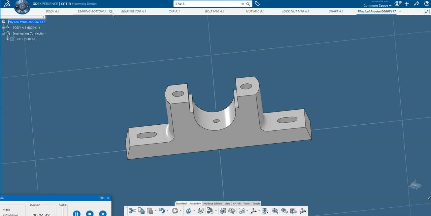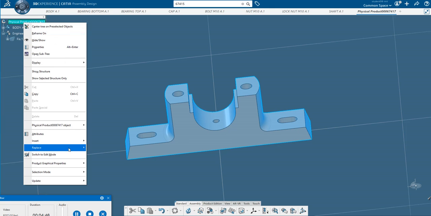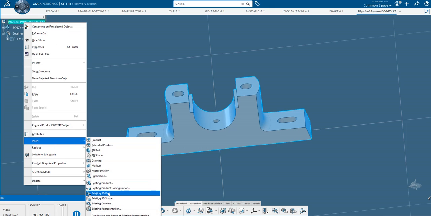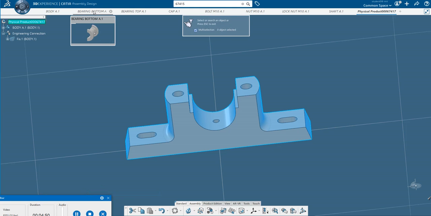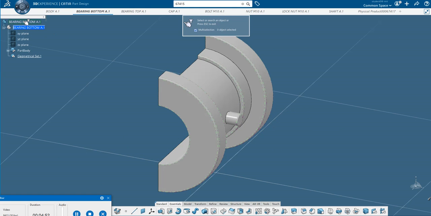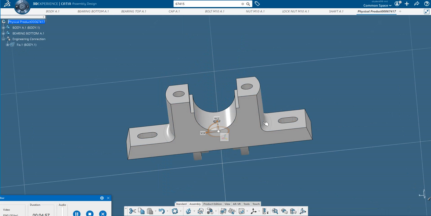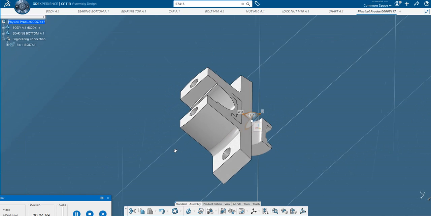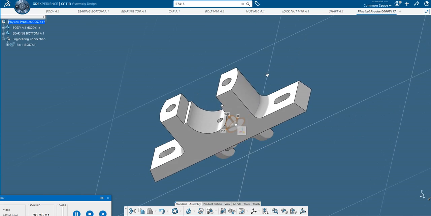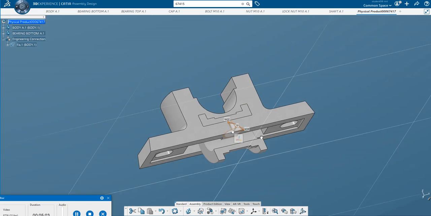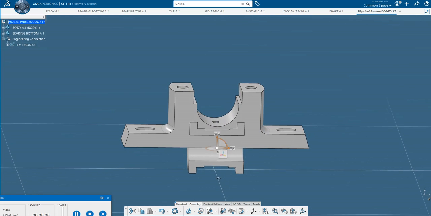Now I will call the bearing bottom here. So again the same procedure. I click here, insert existing 3D part. So click on this bearing bottom. So select the part, then click OK or accept. Now you see here, this is the location of the part. Now use the manipulation command.